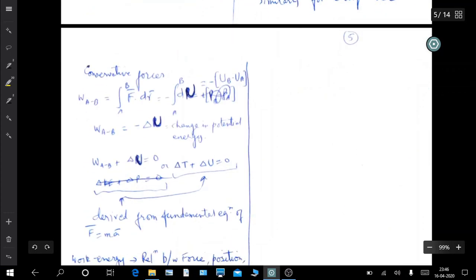Now for conservative forces, work done is also equal to minus the change in the potential energy.